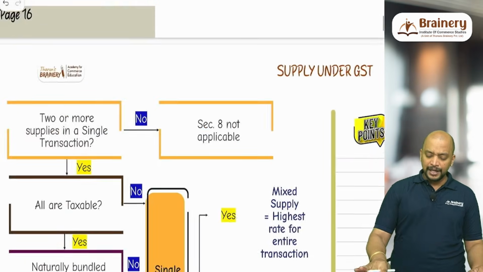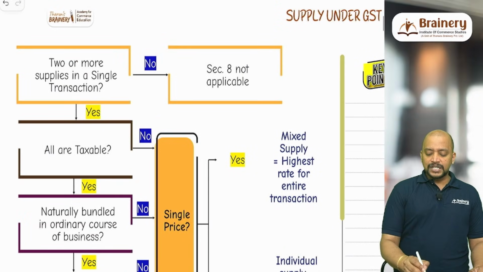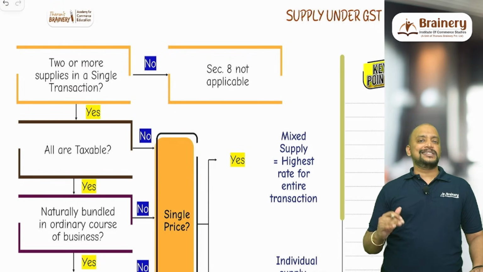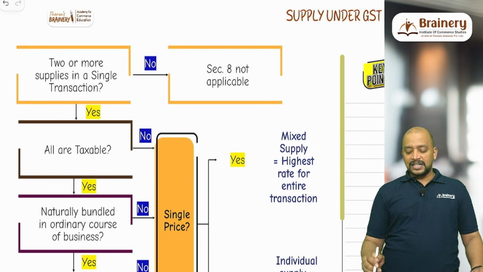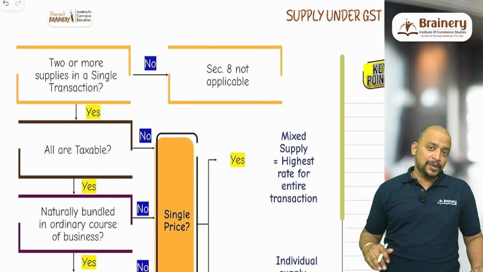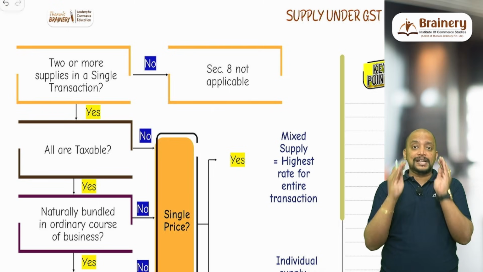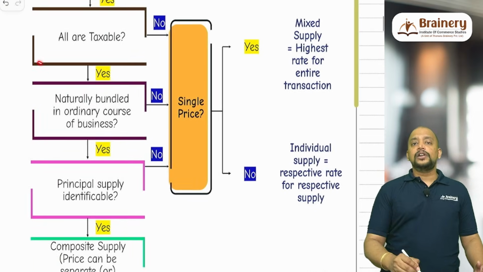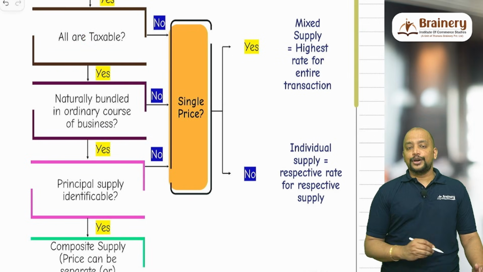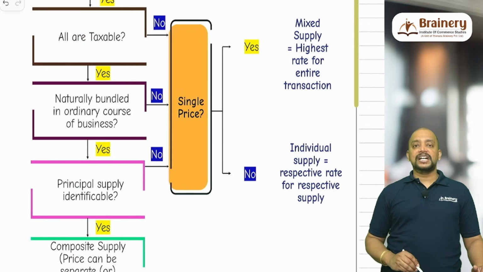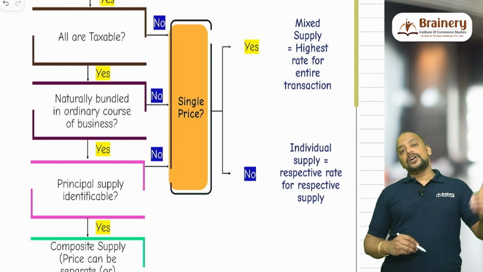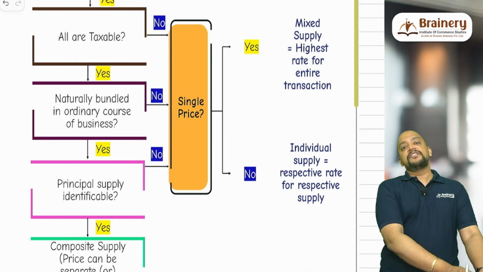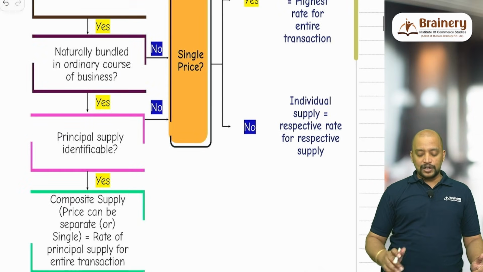Then you can see here, two or more supplies in a single transaction. So first you need to check whether there are two or more supplies in a single transaction. No, there is only one supply? Then it will be like section 7, section 8 is not applicable. Yes, there are two or more supplies in a single transaction? Now check whether these three conditions are satisfied: all are taxable, naturally bundled in the ordinary course of business, and the principal supply is identifiable. If everything is yes, then it will come under composite supply.